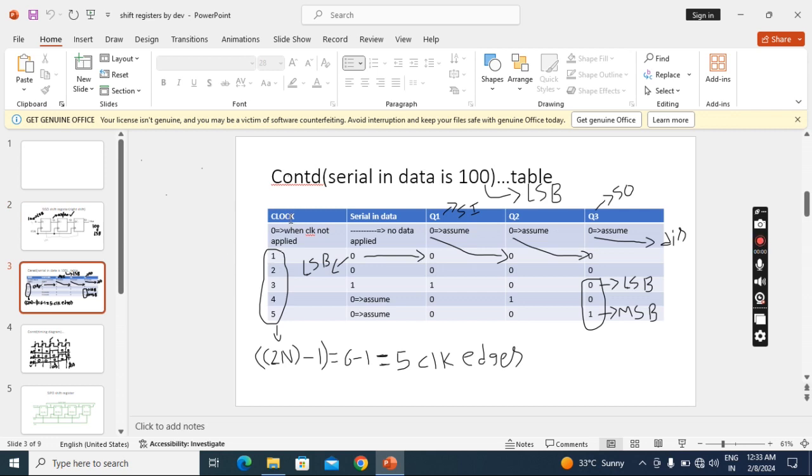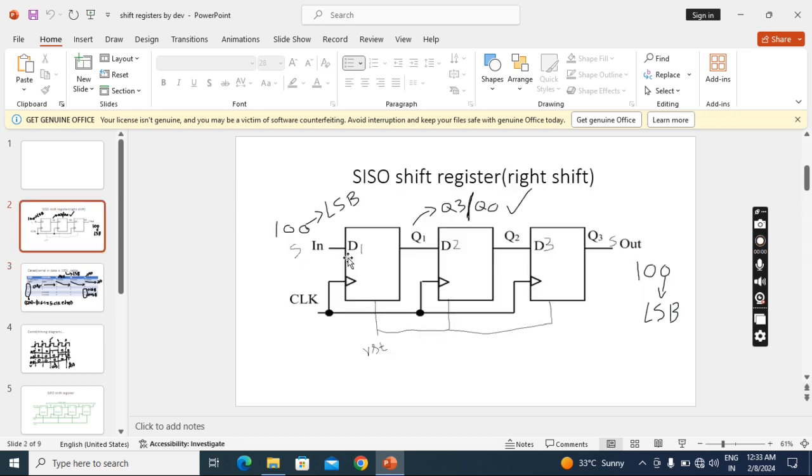In the table we first write the clock, then the serial in data we are applying, then the output of the first flip-flop, the output of the second flip-flop, and the output of the third flip-flop. What is the first flip-flop here? Wherever you apply data, that becomes the first flip-flop. Suppose I am applying data here, this will become the first flip-flop.